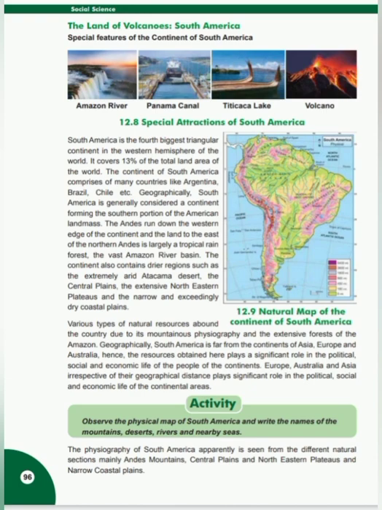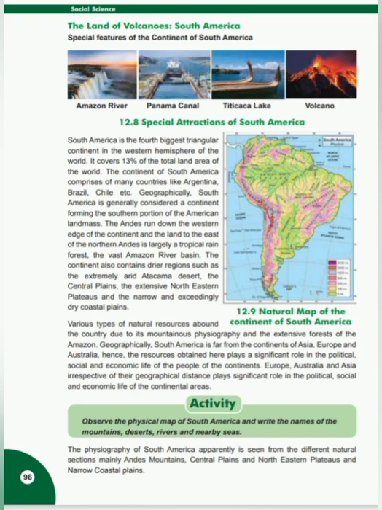Geographically, South America is generally considered a continent forming the southern portion of the American landmass. The Andes run down the western edge of the continent, and the land east of the northern Andes is largely a tropical rainforest, the vast Amazon River basin. The continent also contains drier regions such as the extremely arid Atacama Desert, the Central Plains, the extensive northeastern plateaus, and the narrow and exceedingly dry coastal plains.